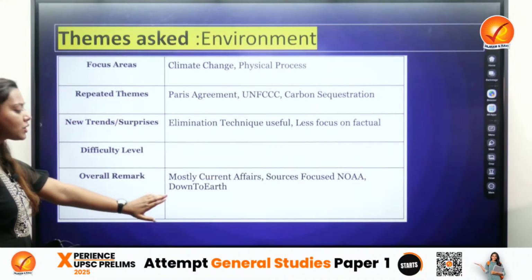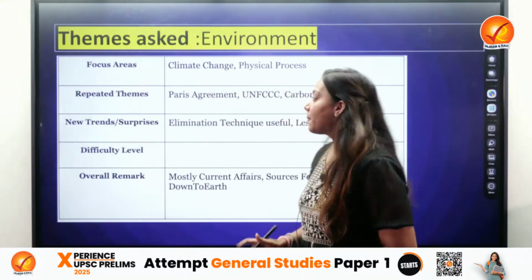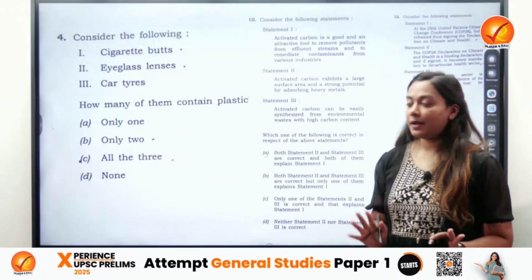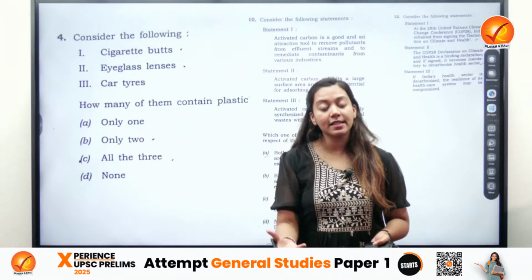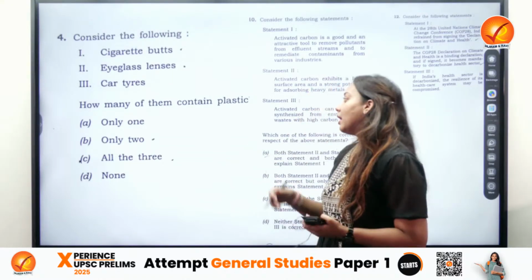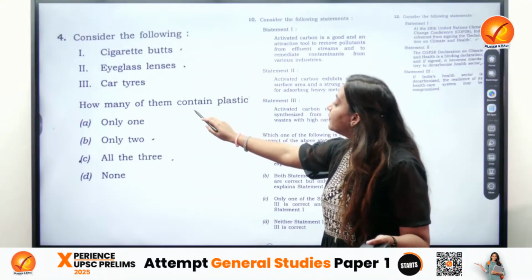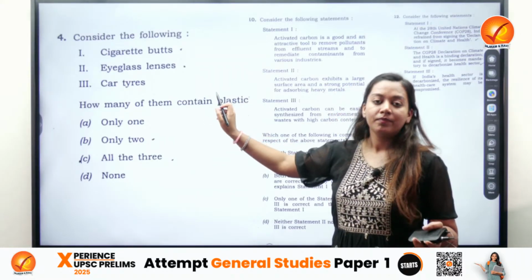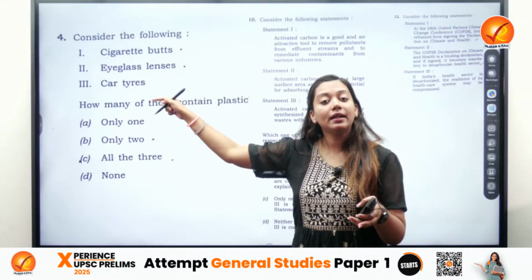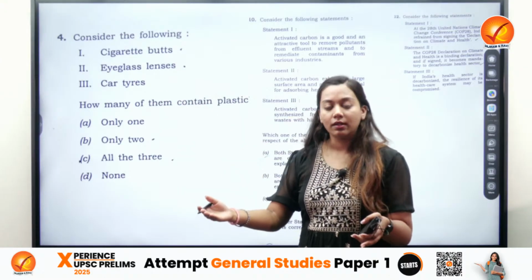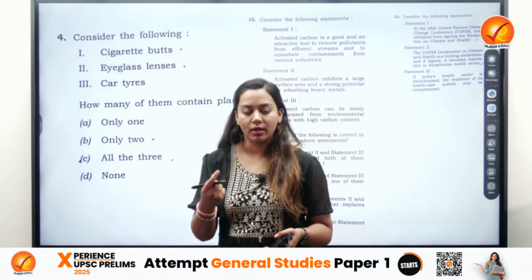Most of the questions were from current affairs and from very basic sources as well. However, basic current affairs would have helped you thoroughly over here. For example, questions which are commonsensical could have made deciphering your answer very easy. For example, how many of them contain plastic? Now it is very difficult for us to find even one of them that wouldn't contain plastic in one form or the other. So the answer for this is all of the above. This is something that we learn as a code, right?